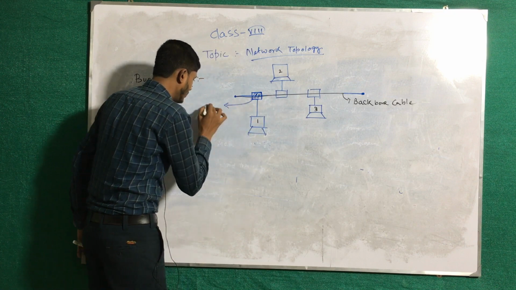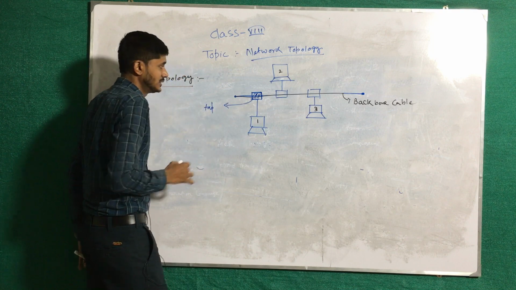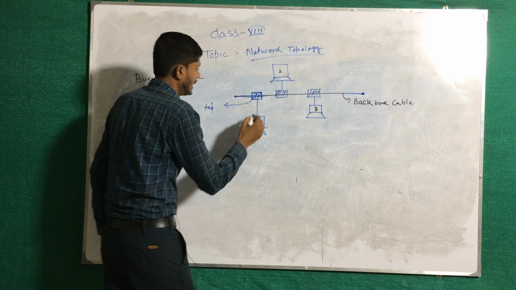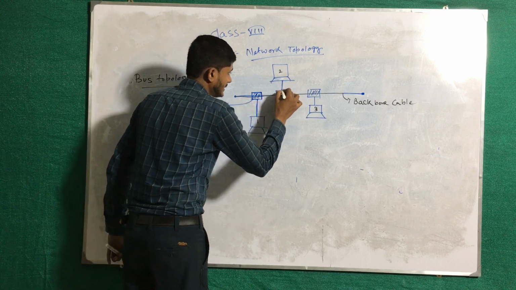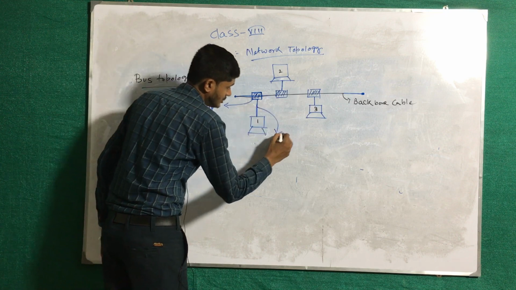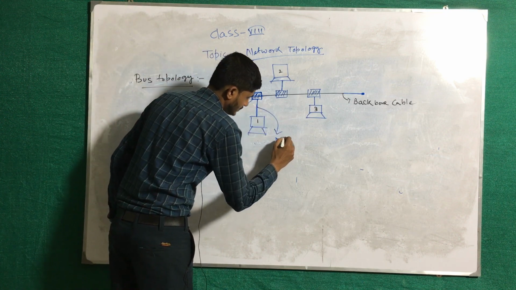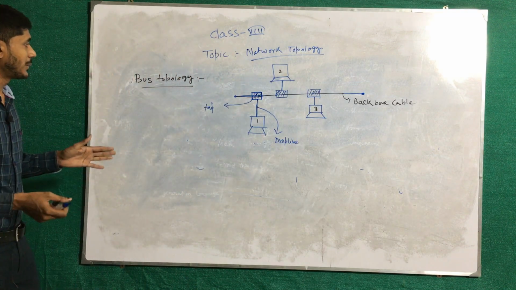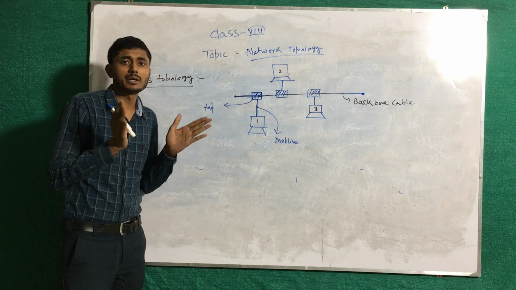And this is the port. The name of the port is tap. This is called tap. This is also a tap. This is also another tap. And this one is the connection, tap to the particular computers. The connection is known as drop line.